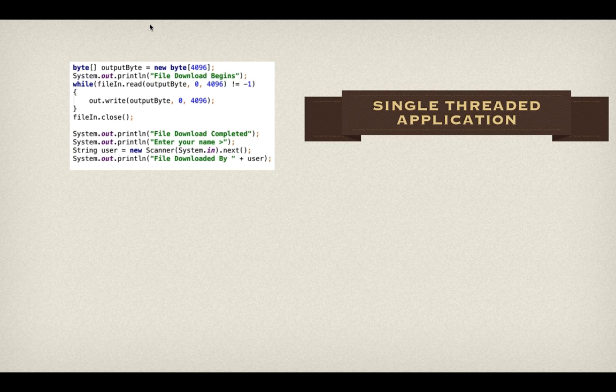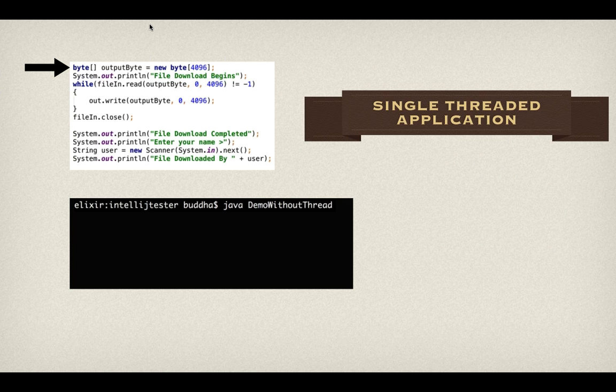So now let's see what a single threaded application is. Imagine you have, for example, this particular piece of code, around 10 lines. We don't have to worry too much about exactly how it is downloading, but it is downloading some file, and once it has downloaded, it asks the user to enter a name, and then once he has entered a name, it prints that the file is downloaded by a certain user.